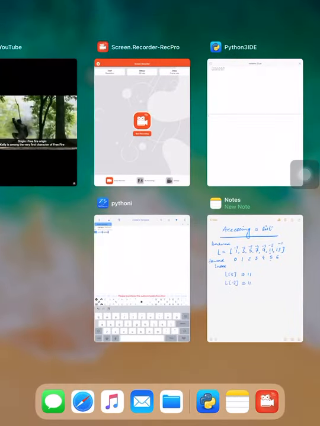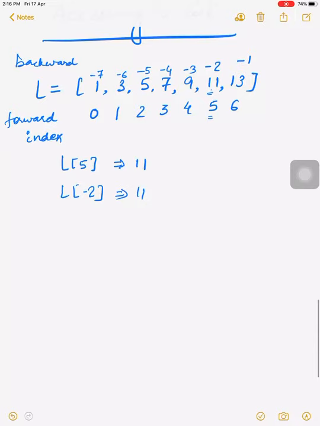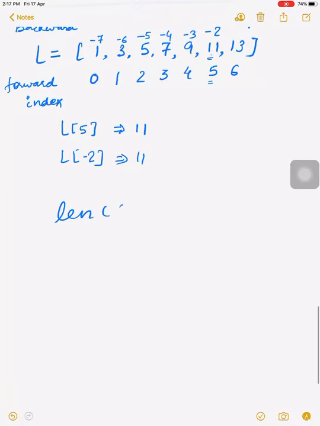The answer will be 4 because the index of 4 is also -2. Hope you understand this. So this is how we can access our list using its index.